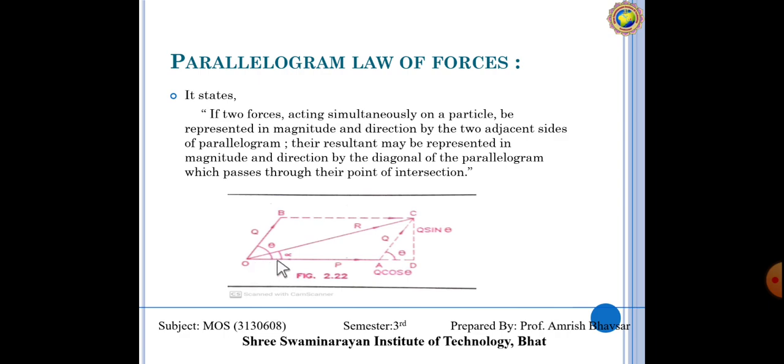Means from here, diagonally, whatever we get, that is our resultant force.